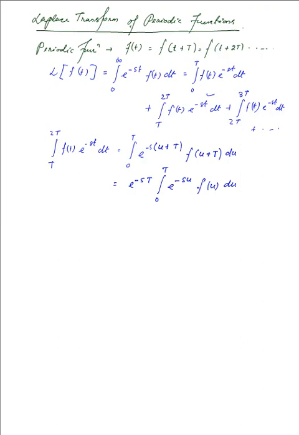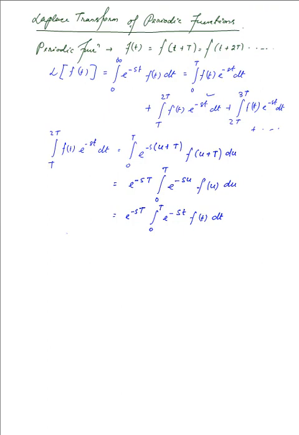Now u is simply an index which can be changed. So if we change the index, we now have e raised to the power minus, we replace it with the t, so this is f of t and this is dt. So this is nothing but the function itself right from the very beginning. Instead, we just have the limits taken from 0 to T.